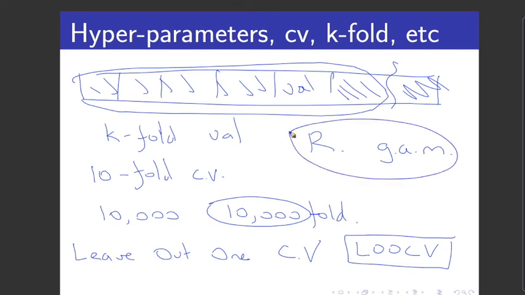I think that's it. That's all I wanted to say about parameters, hyperparameters, cross-validation, and k-fold cross-validation. We're going to see that in practice very shortly.